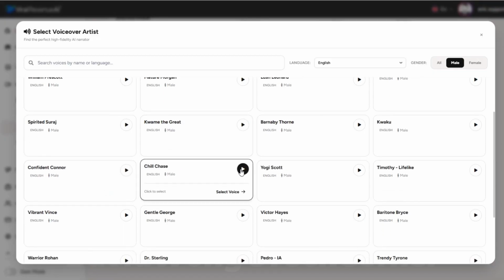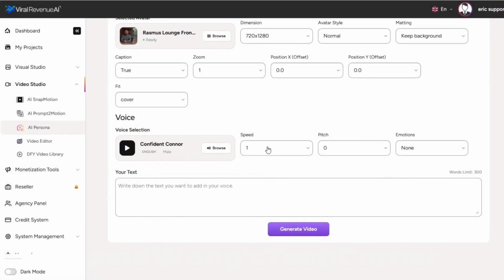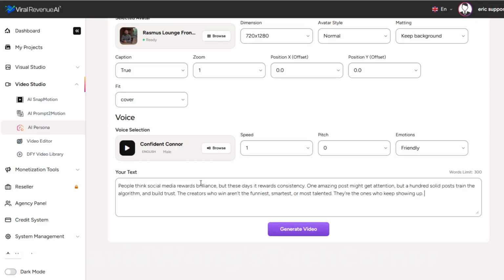Okay, we could keep going with that all day, but I like this confident Connor. We're going to go with that. You can then choose a speed of the voice, pitch the voice either up or down, and then optionally choose an emotion. I'm going to go with friendly. Lastly, it's time to put in the text that you want your character to say. I'm just going to use a short bit of text about how consistency is the key to social media success these days. If you run out of words and need to make a longer video, of course, you could simply make multiple videos and then splice them together in our editor.